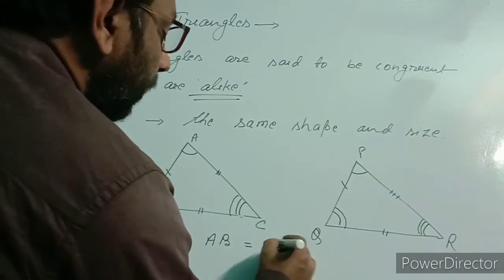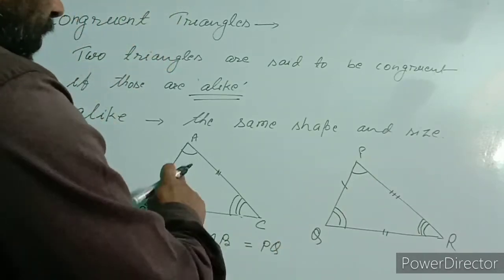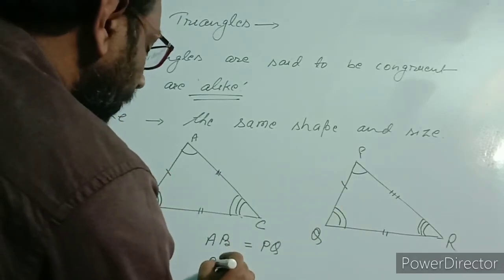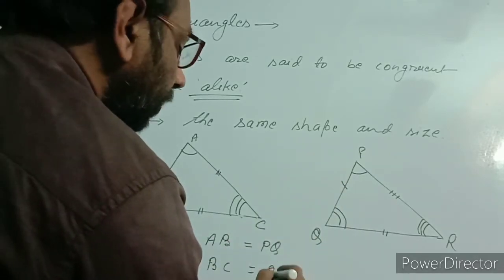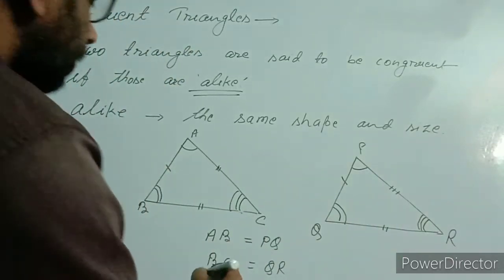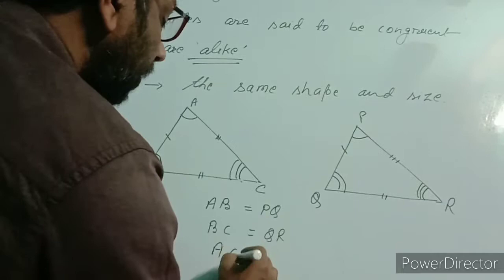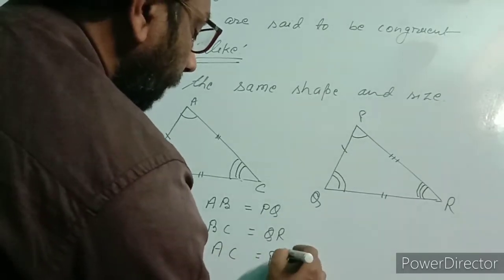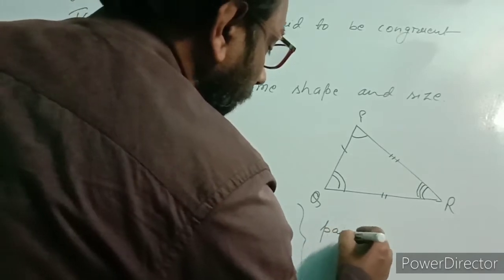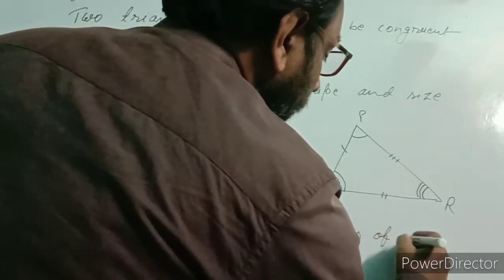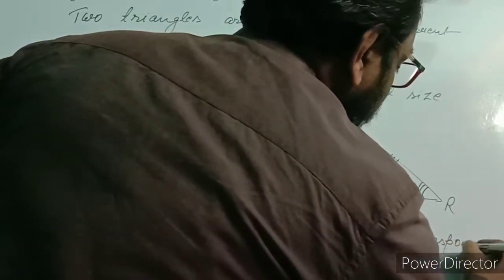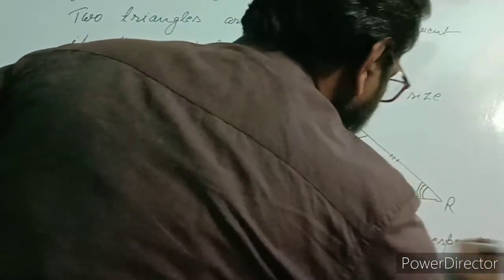AB equal to PQ. This became the corresponding sides. BC equal to QR. These two also became the pair of corresponding sides. And AC equal to PR. So these three are the pairs of corresponding sides.